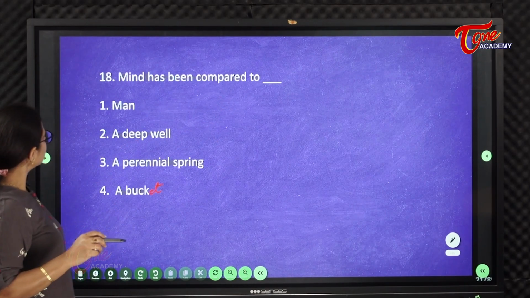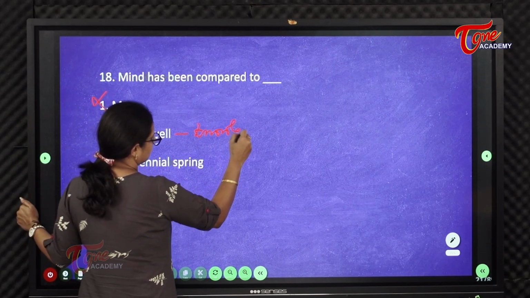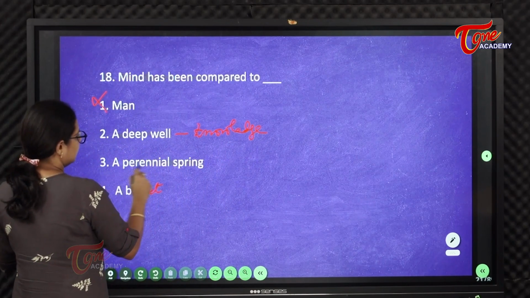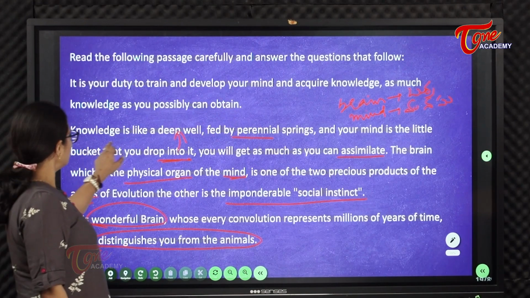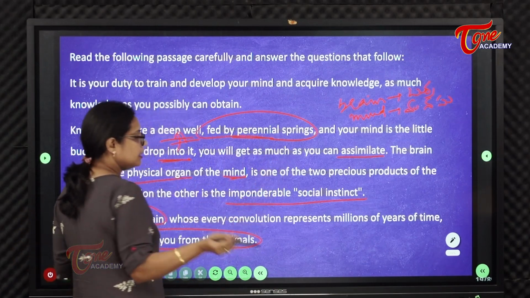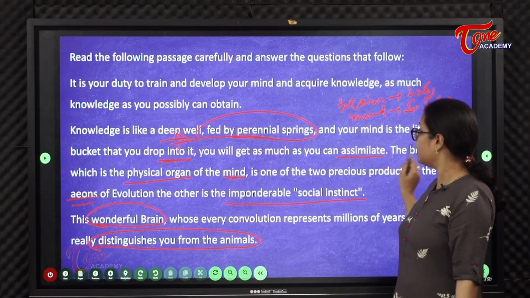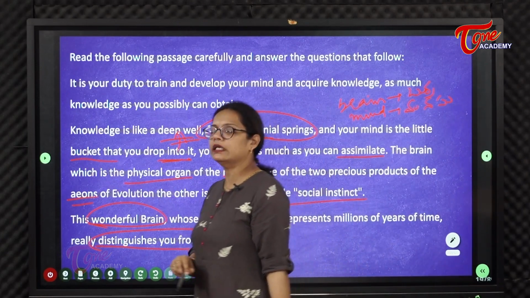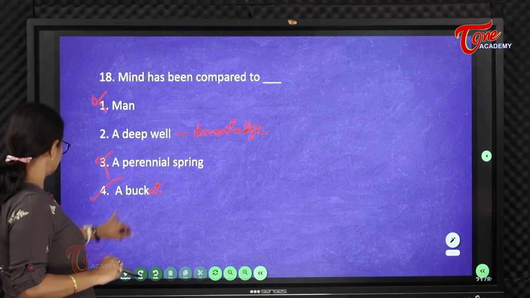Mind has been compared to what? Not the deep well, that is knowledge. Let's go back and see. Knowledge is like a deep well fed by perennial springs. We always keep on pumping information. And your mind is the little bucket. So, the mind is compared to a little bucket. That is the answer to our question, a little bucket.